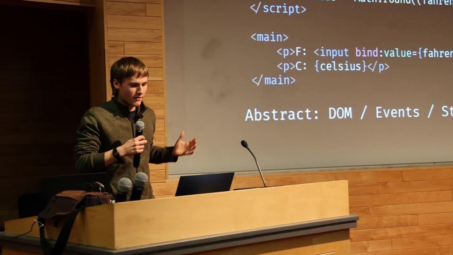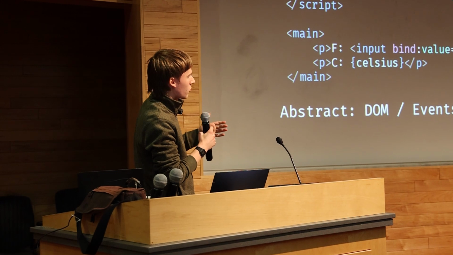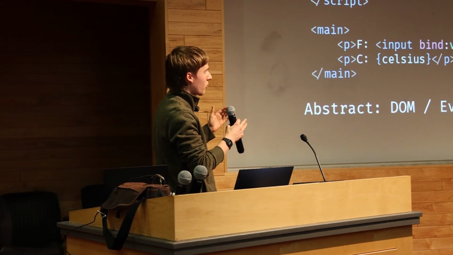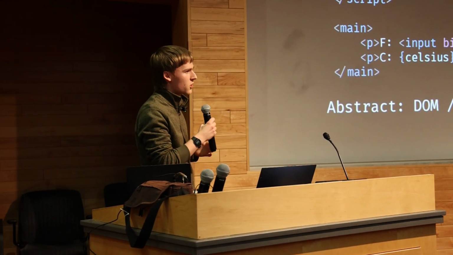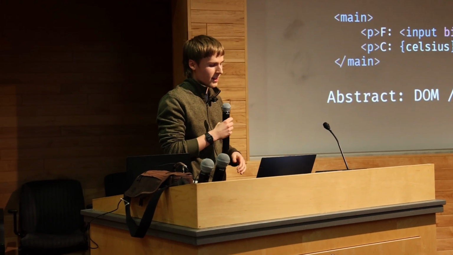So here we have this dynamically updating web page, yet we're not specifying any control flow here. We're just specifying relationships between things on the page, and the computer does the work of abstracting all these dirty DOM manipulations and event stuff like that.